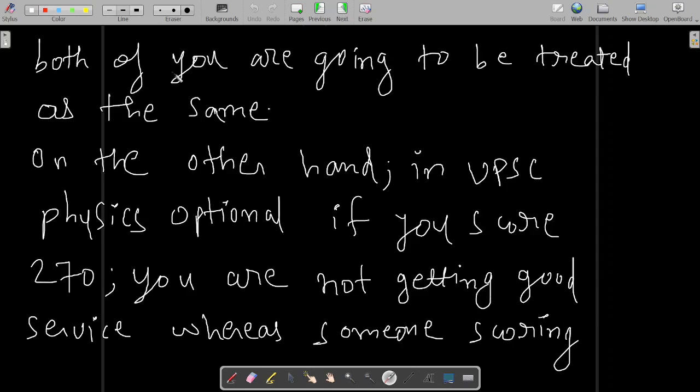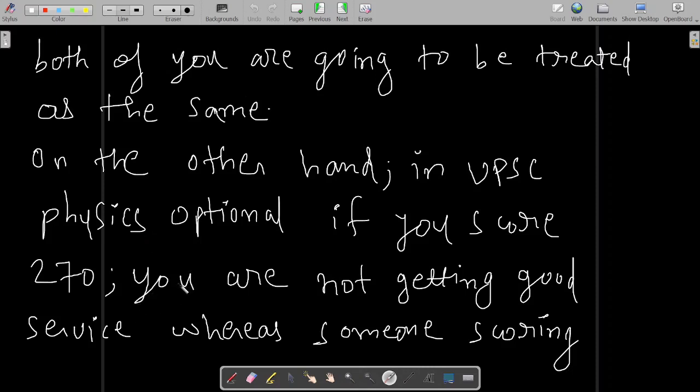But in physics optional, it is not the case. In UPSC physics optional, if you score 270 marks, suppose, you are not going to get a good service, because 270 is considered a poor score in physics optional, or any other optional in UPSC CSE. If you score 270, you are not going to get any good service.